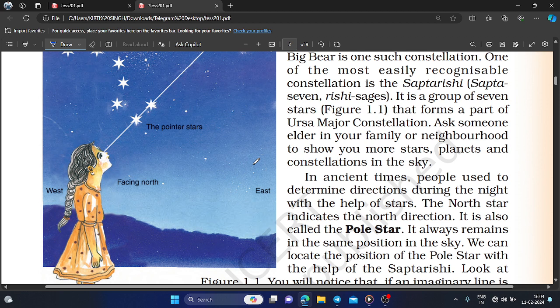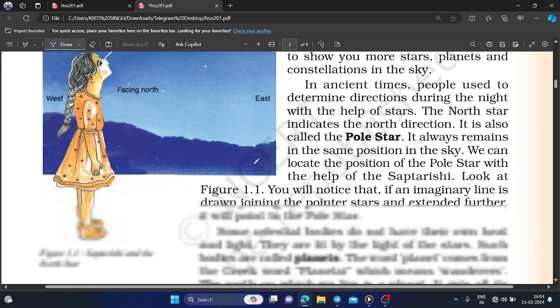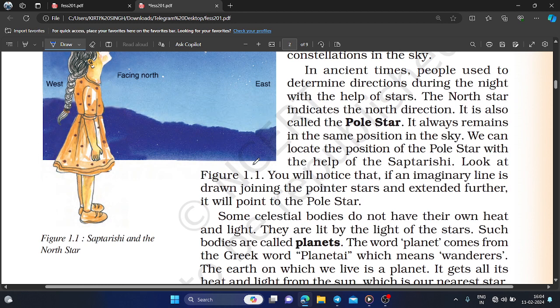Ask someone elder in your family or neighborhood to show you more stars, planets, and constellations in the sky. In ancient times, people used to determine directions during the night with the help of stars. The North Star indicates the north direction. It is also called the Pole Star.